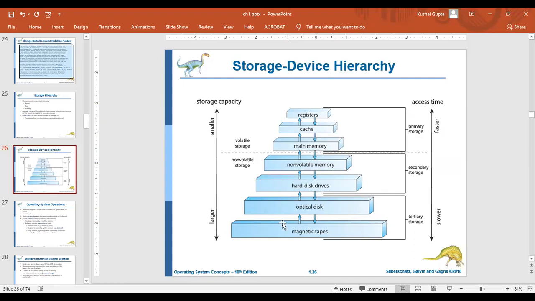Here we can see there is a lot of space for storing purposes, but in volatile storage there is not a lot of space. You cannot store a lot of data here. But whenever you are talking about any process, when it wants some data, it will take its data from registers, cache, or the main memory only. They cannot directly access the hard disk, optical disk, or magnetic tapes.